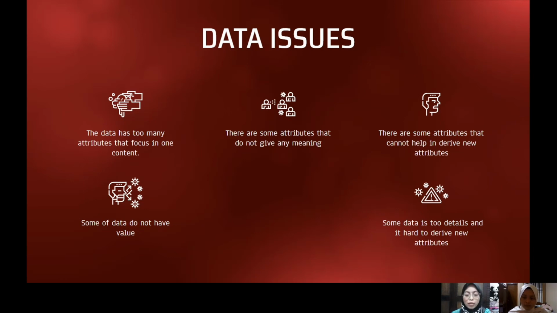Firstly, the data has too many country-specific attributes. For example, the data has 4 attributes that mainly focus on only one country, which is the United States. The attributes that only focus on the United States are region, area, zip, and code of the country itself. Next, there are some attributes that do not give meaning, which means we cannot derive any attributes because the data in those attributes is all the same.